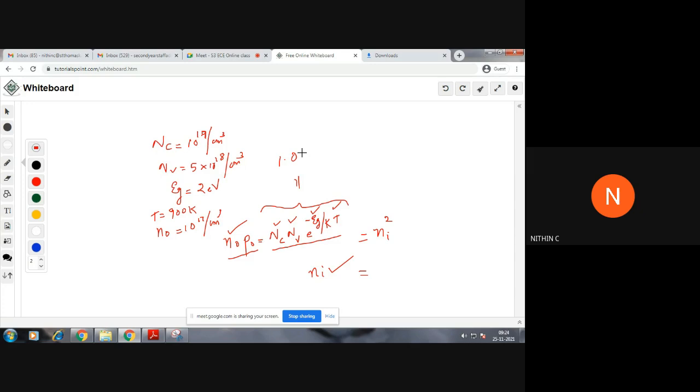In the answer key, the ni value is given as ni is equal to 1.8 into 10 raised to 13 per centimeter cube. Approximately this is what you get, 1.8 or 1.3, whatever it be. It won't be 1.0; when we say 1.8 it should be somewhere around that. You haven't taken any other approximations, so do it with these exact values.